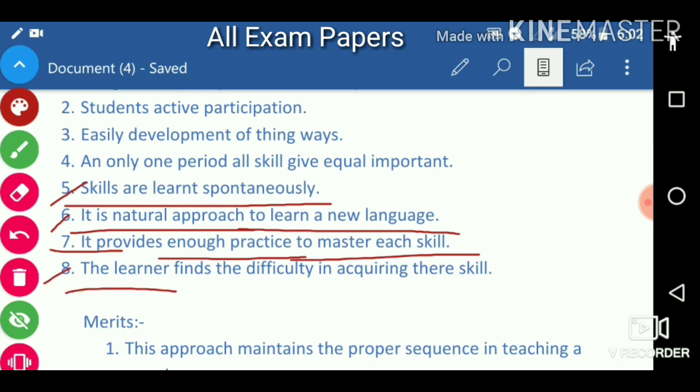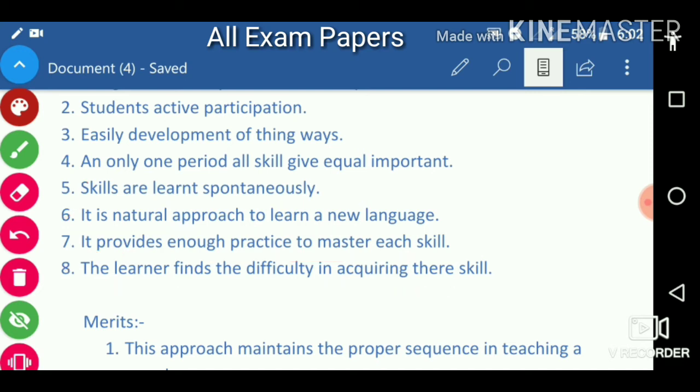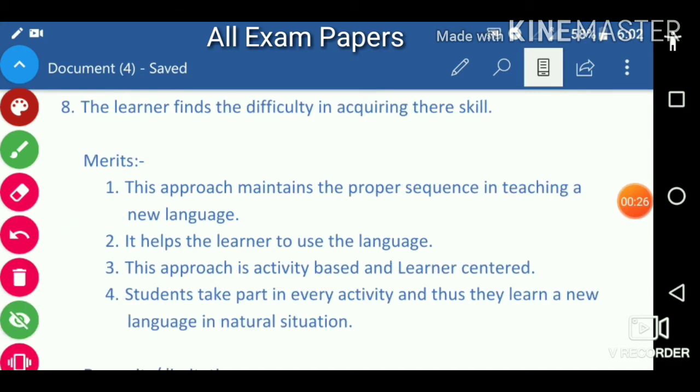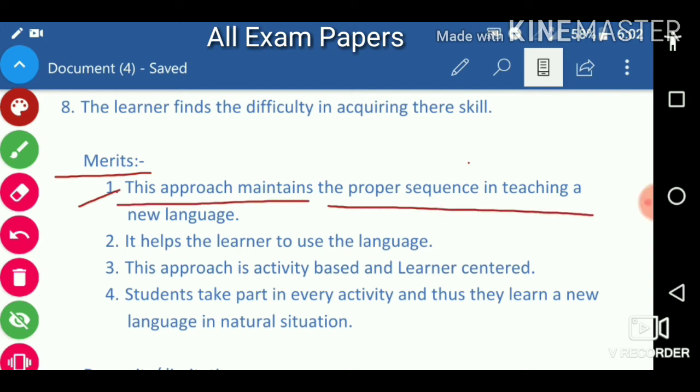Next, the learner finds difficulty in acquiring the skills. Merits: this approach maintains the proper sequence in teaching a new language. It helps the learner to use the language.